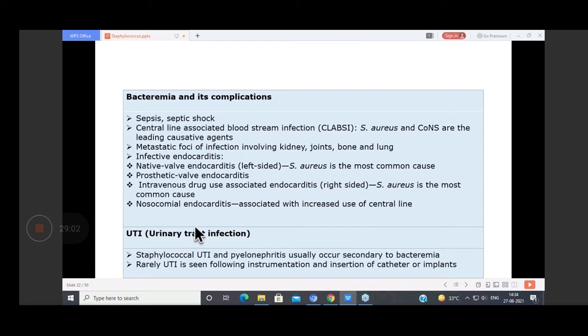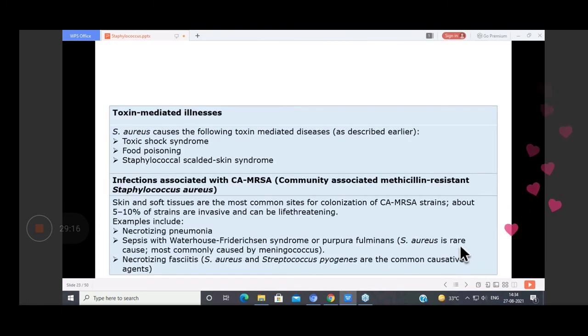Then it also may cause UTI. The staphylococcal UTI and pyelonephritis usually occur secondary to bacteremia. Then toxic mediated illness, as I told you: toxic shock syndrome, food poisoning, and staphylococcal scalded skin syndrome.